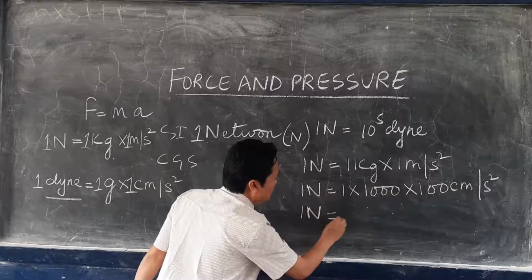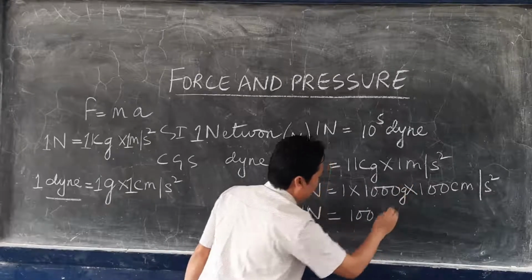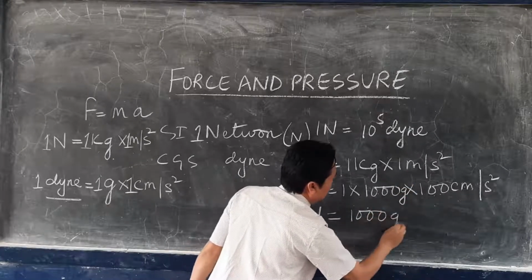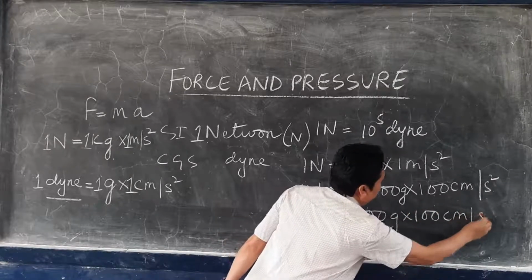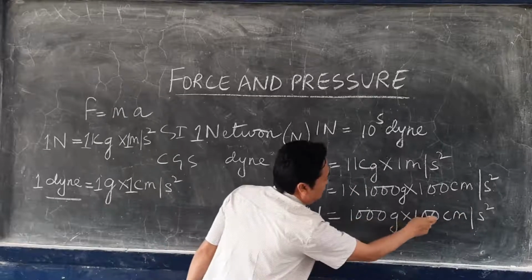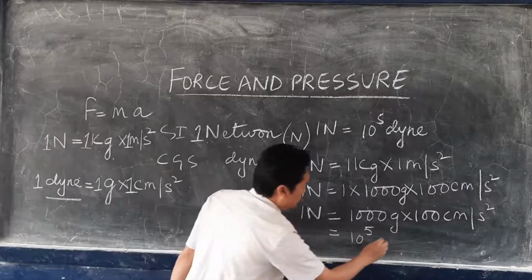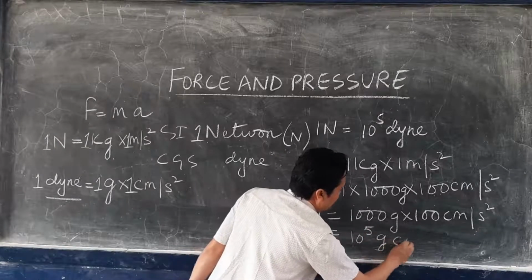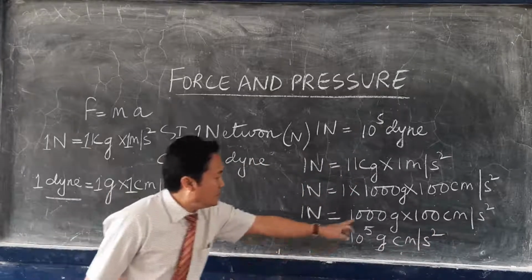Now 1 Newton equals, just multiply here. This is gram. 1000 gram into 100 centimeter per second square. Then 1, 2, 3, 4, 5 zeros are there. So what can I write here? 10 to the power of 5.